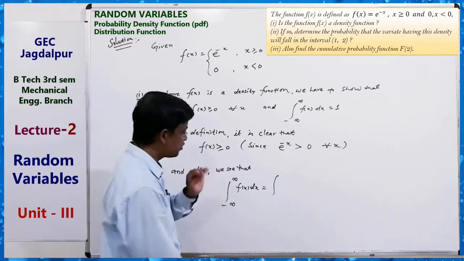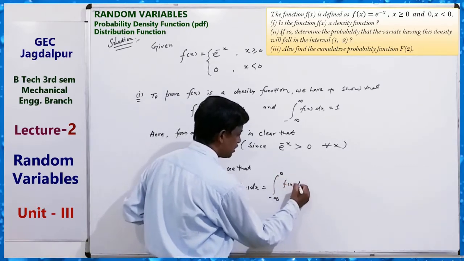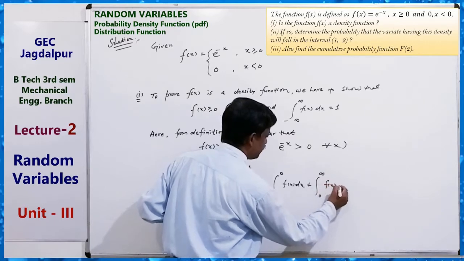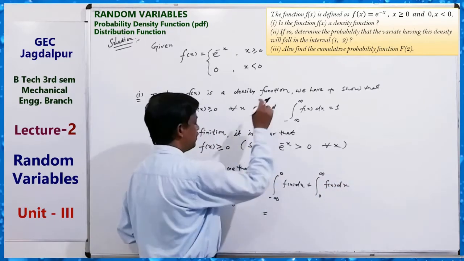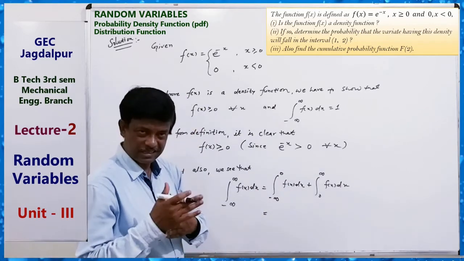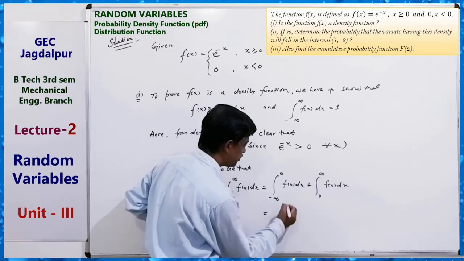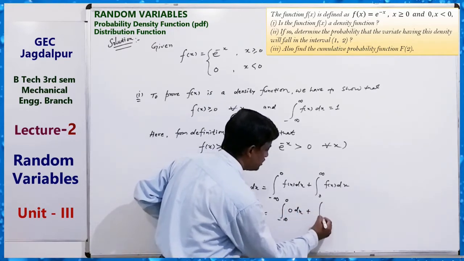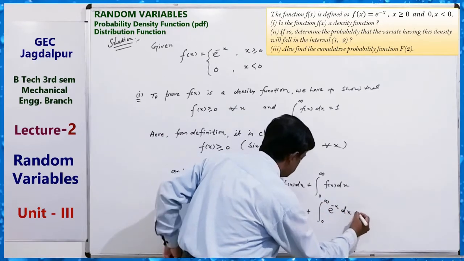So integral from minus infinity to 0 of f(x) dx and from 0 to infinity of f(x) dx. In the part from minus infinity to 0, f is 0. This is integration from minus infinity to 0 of 0 dx, plus here from 0 to infinity of e to the power minus x dx. Now it can be solved.